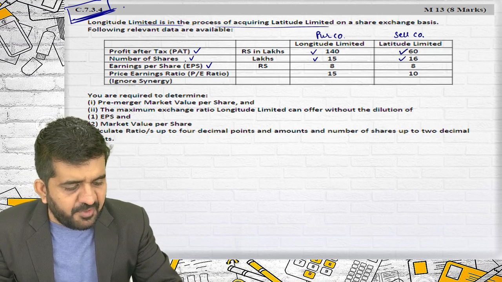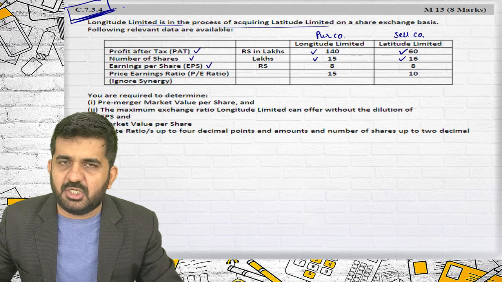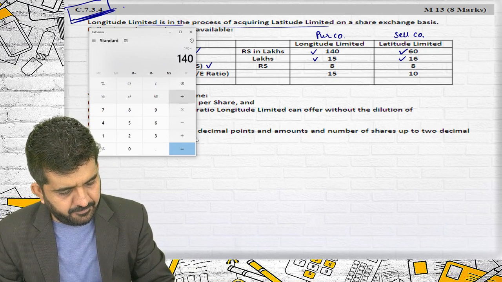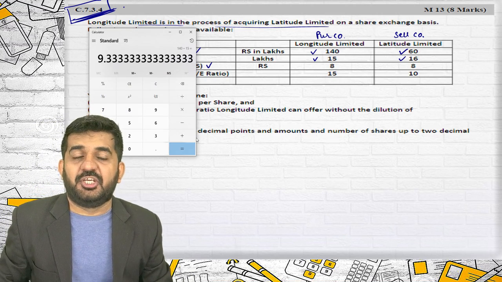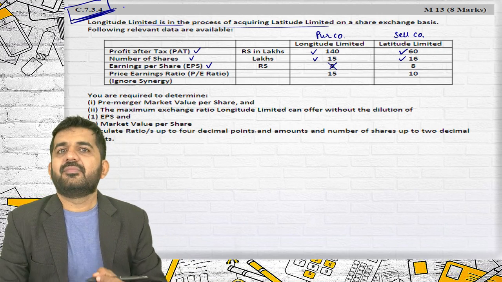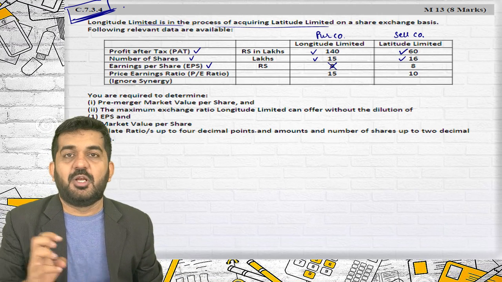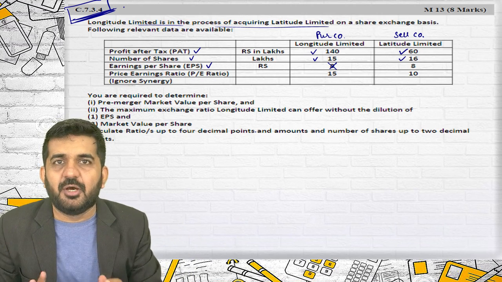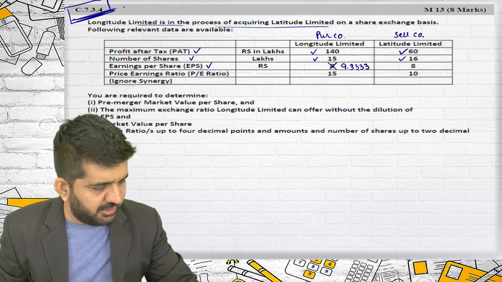Why? Profit after tax divided by number of shares is nothing but earning per share. Alright. So, it should be 140 divided by 15, which is 9.3333. The answer given is 8. Believe me, however logically you do this sum, it will not be absolutely logical. Right? It will be a dumb question. I am changing this figure to 9.3333.